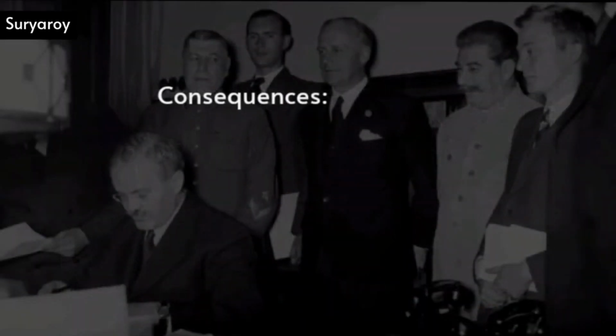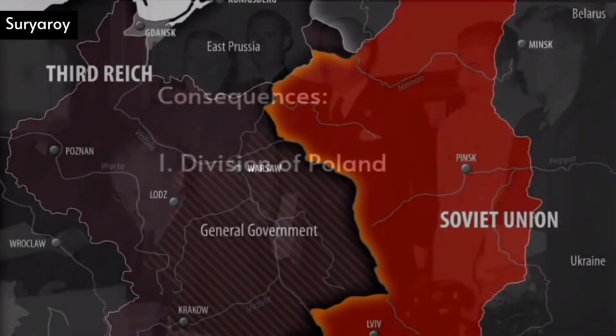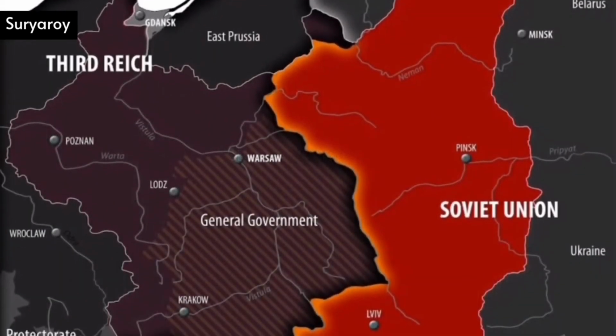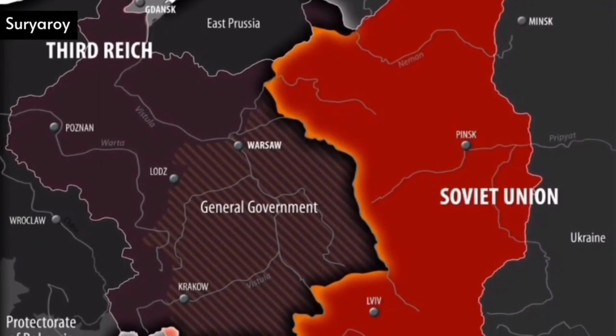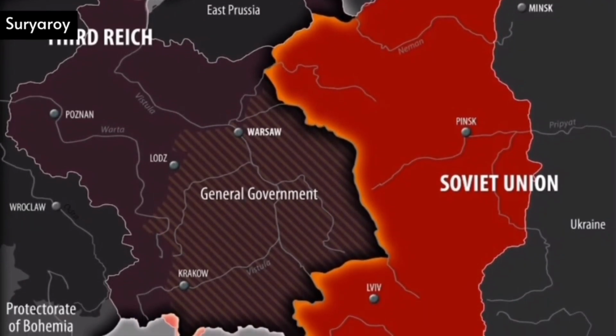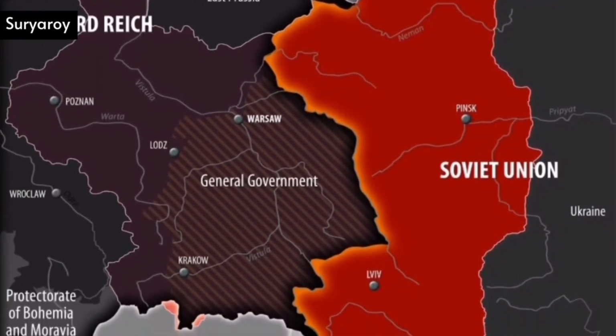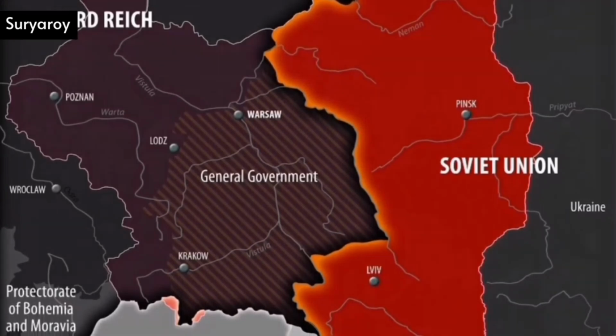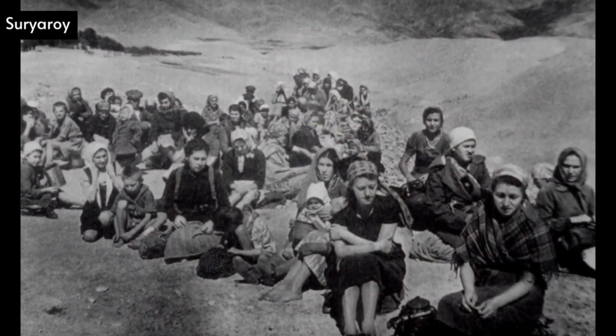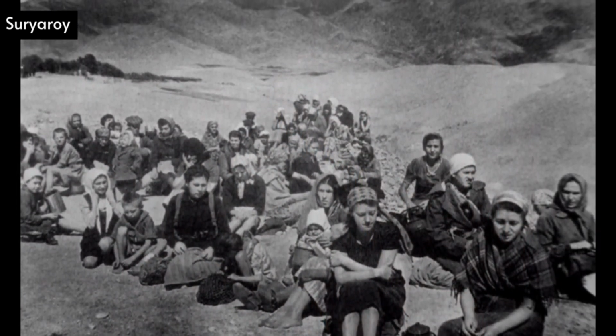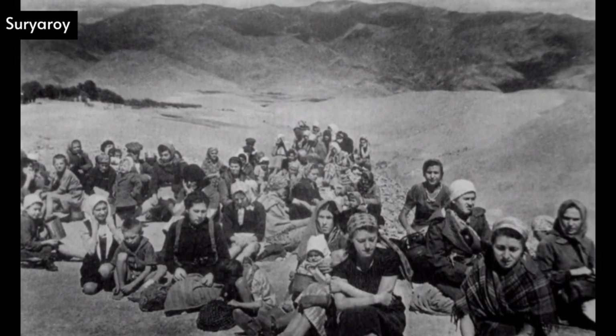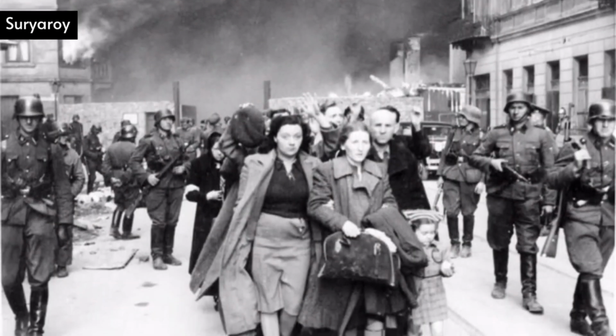The consequences of the Ribbentrop-Molotov Pact. The division of Poland. Under the terms of the Ribbentrop-Molotov Pact, Poland was divided between Germany and the Soviet Union. Western Poland came under German occupation, while the Soviets took control of eastern Poland. This division effectively ended the existence of the Polish state, subjecting millions of Polish citizens to the brutalities of both the German and Soviet regimes.